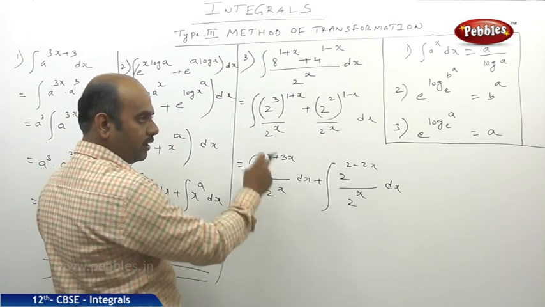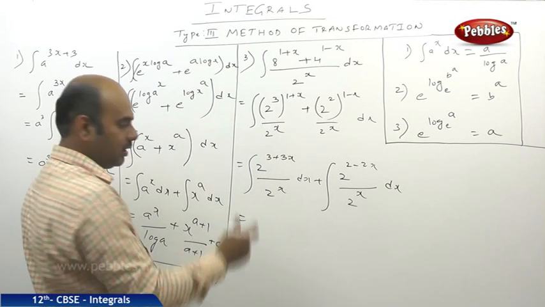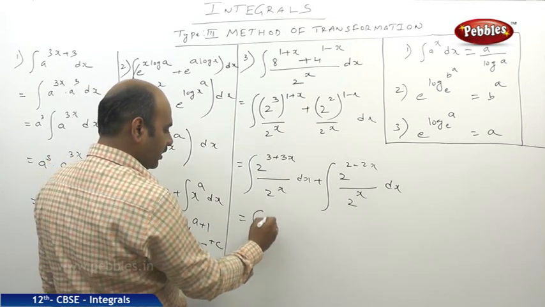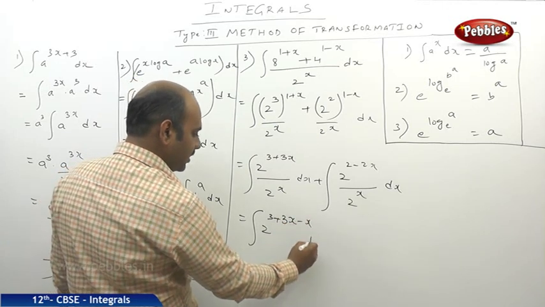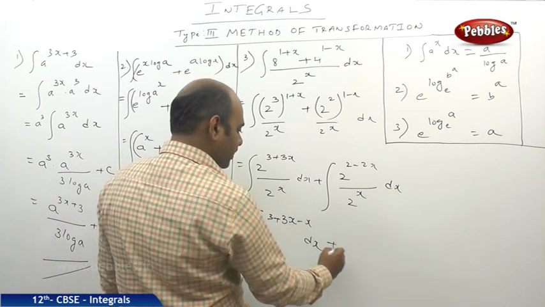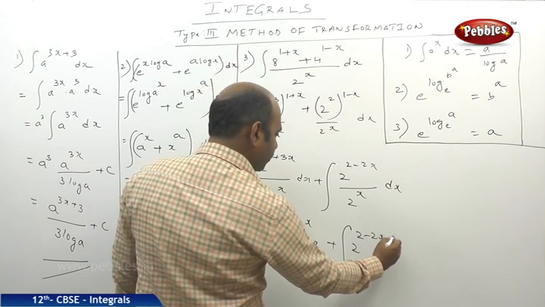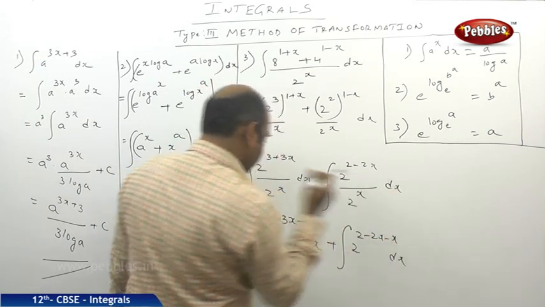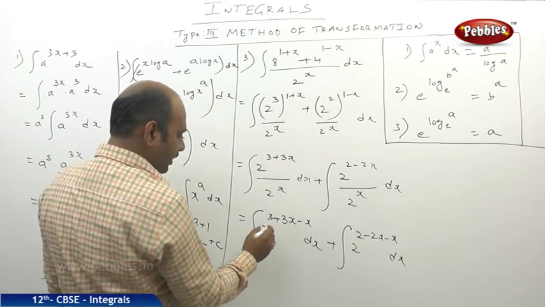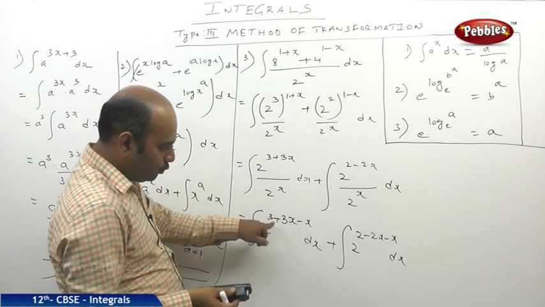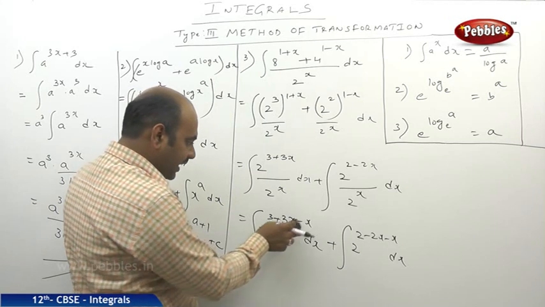So now it is looking like a power m by a power n, so I can write it as a power m minus n. So integral of 2 power 3 plus 3x minus x dx plus integral of 2 power 2 minus 2x minus x dx. Now if you observe carefully, it is becoming integral of 2 power 3 plus 2x, because 3x minus x is 2x. So directly I will be writing.